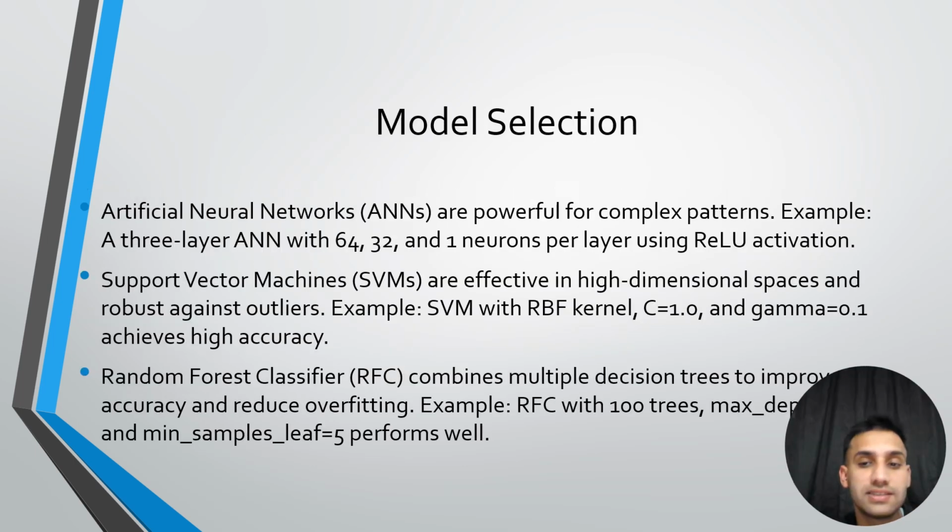Model selection is an important factor in a dataset when we have to make a model and then train it for some dataset. Artificial neural network, ANN, is powerful for complex patterns, as it can handle any function and can learn to approximate any function, making it powerful for complex problems.